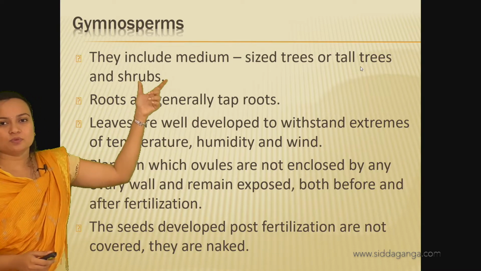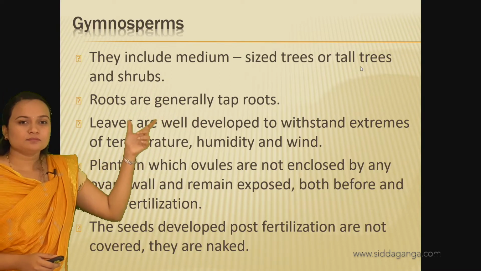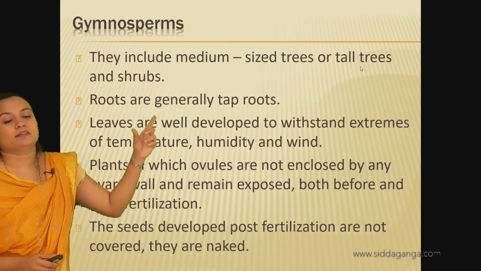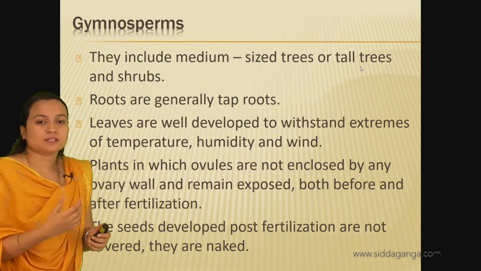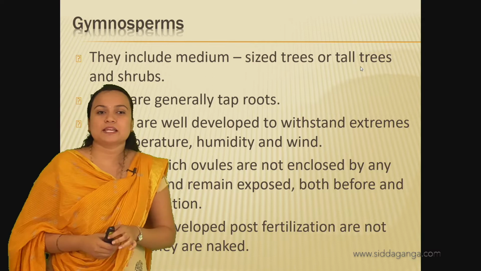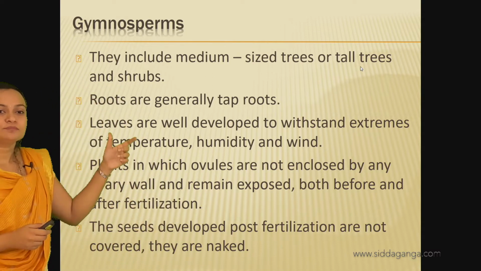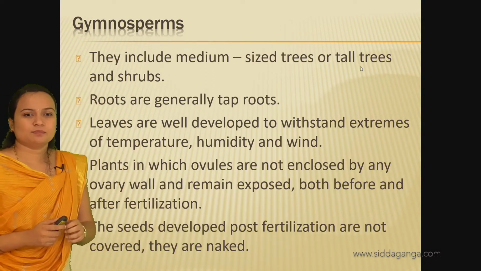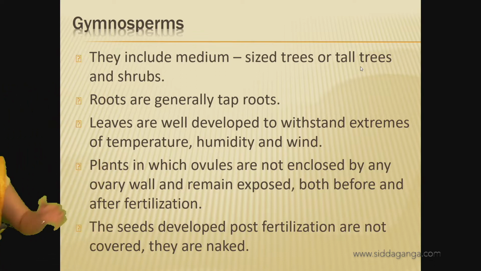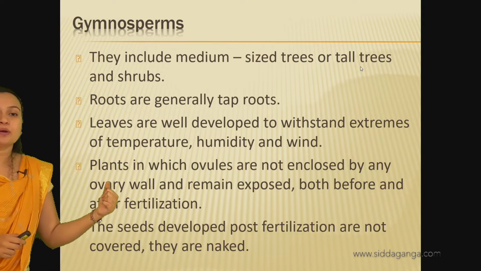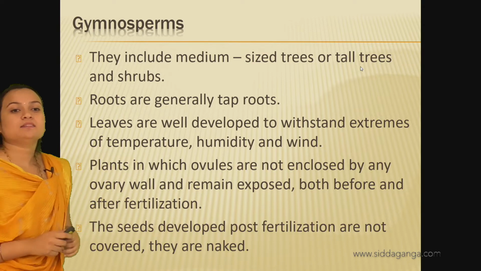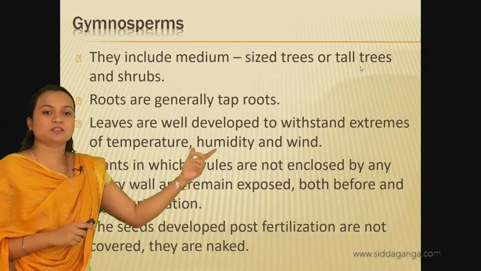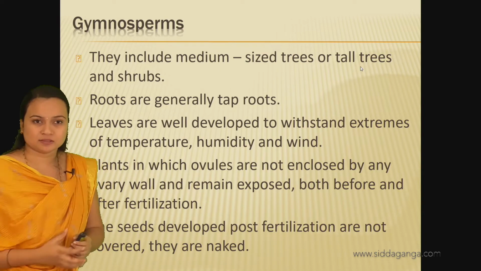So the gymnosperms have the tap roots and they are medium sized trees or tall trees and shrubs. Further, the leaves which are present are well developed, to withstand the extremes of temperature and humidity and wind.